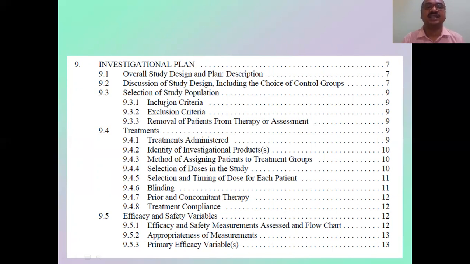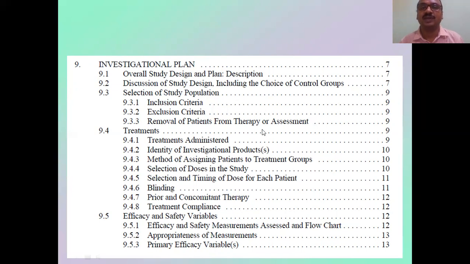Selection of the study population: how have you selected the population? Inclusion criteria: to whom did you give inclusion? Exclusion: whom did you send out? Since he is a smoker, you send him out. Since he is an alcoholic person, you send him out. You have to write the reason. Which habits make you exclude someone from the population? Which habits make them eligible to enter the volunteer studies?